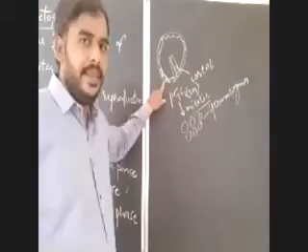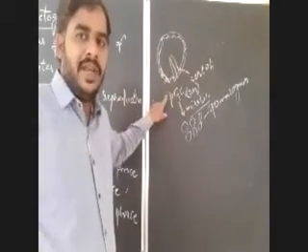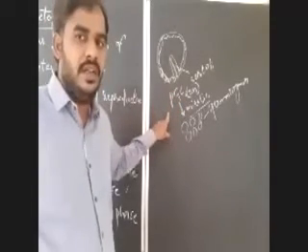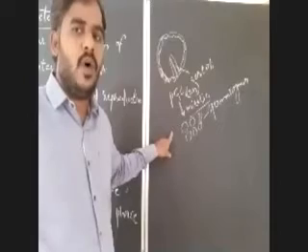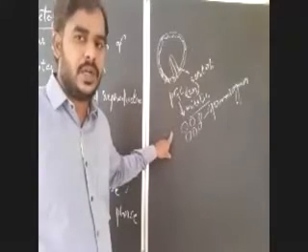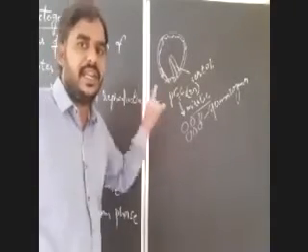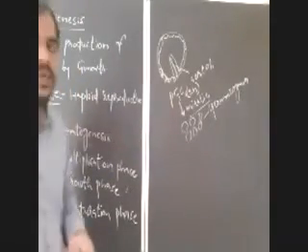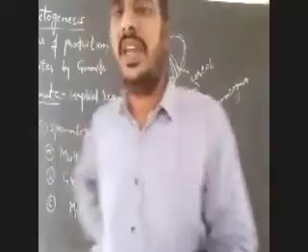First, the male germ cells or primordial germ cells undergo repeated mitotic divisions that lead to the formation of more sperm mother cells or spermatogonia. So that is the multiplication phase. In this multiplication phase, which type of divisions takes place?